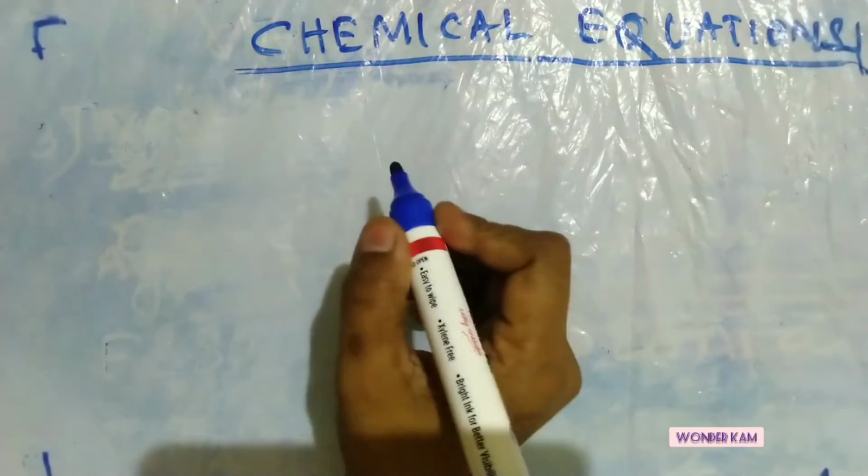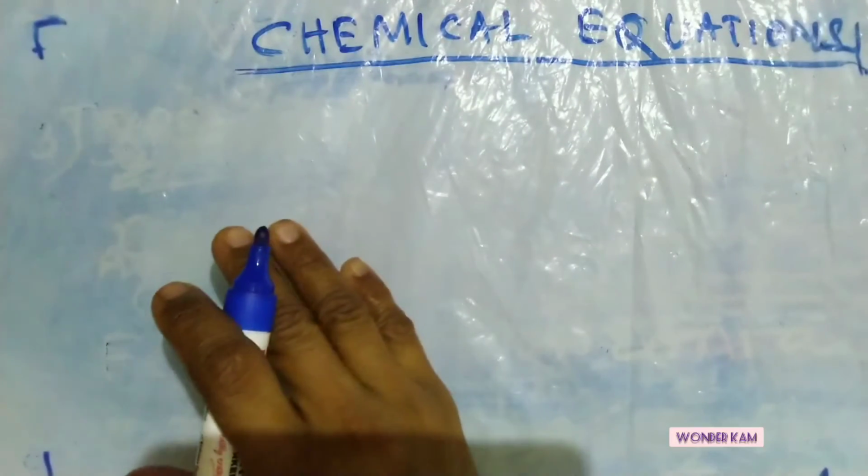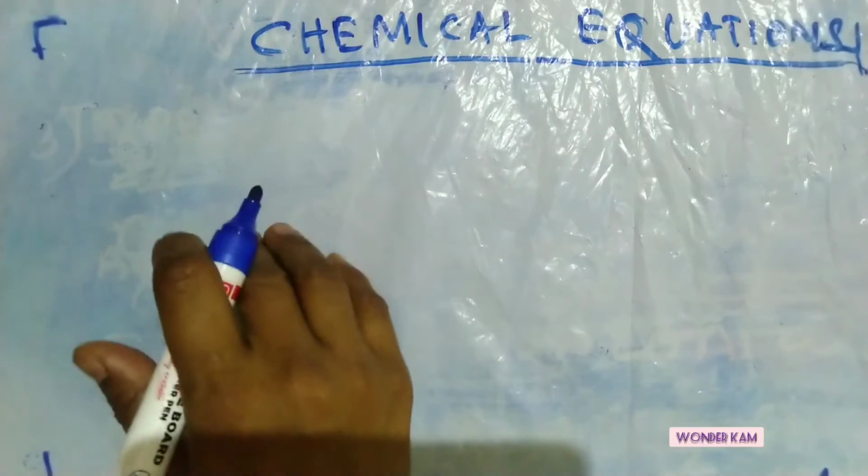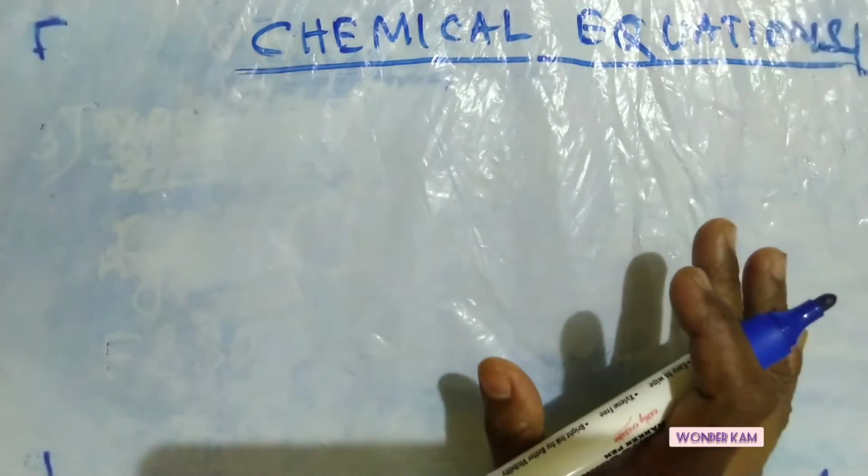And in these chemical changes, whatever products are formed cannot be reversed back to the original reactants, such as in the case of burning of wood or coal, rusting of iron, curdling of milk, even photosynthesis, or the digestion of food in our body. All of these come under chemical reactions.